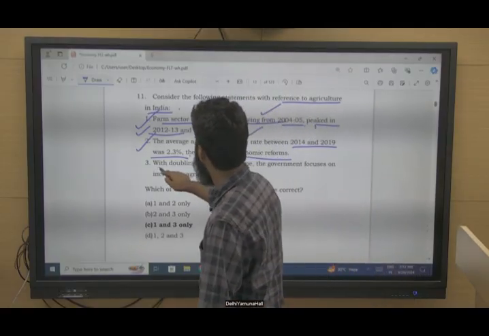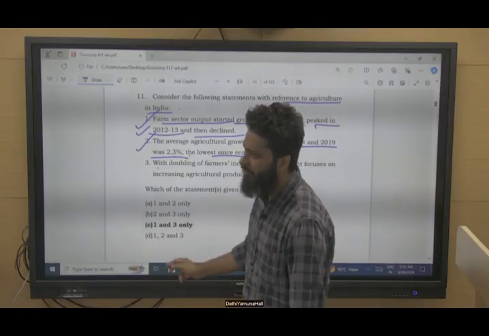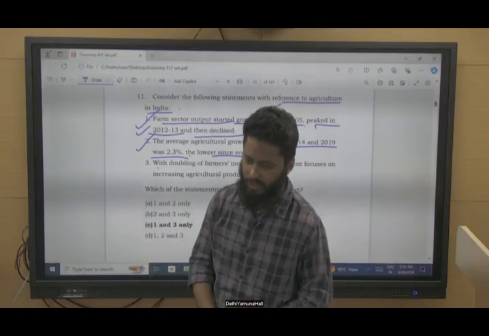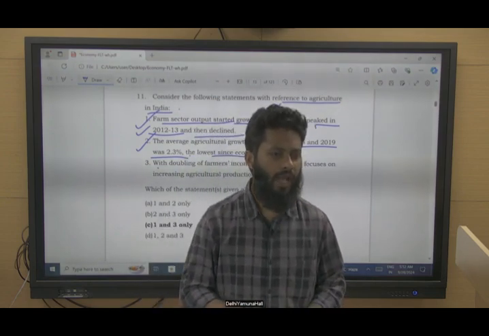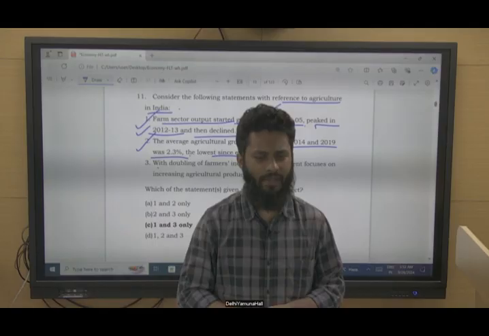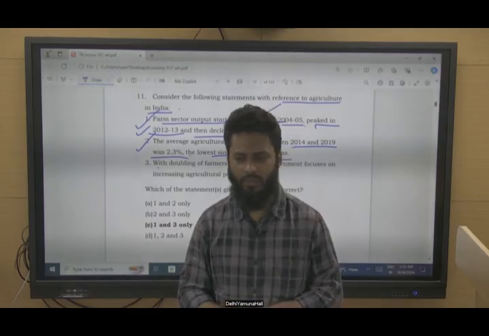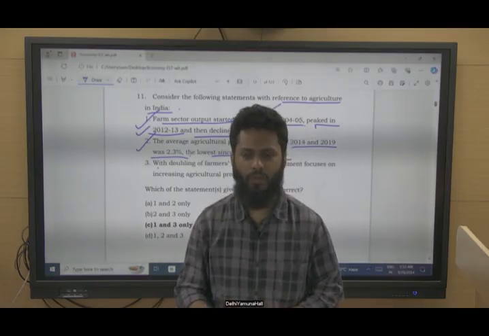Basically, with doubling of farmers' income, the government focuses on increasing agricultural production. No, the government is not focusing only on agriculture production. Rather, you might have seen Urja Data, right? This scheme is related to wind power or solar power.